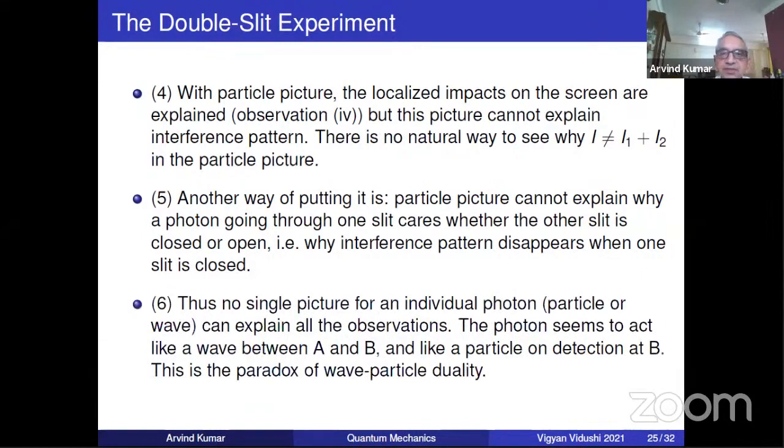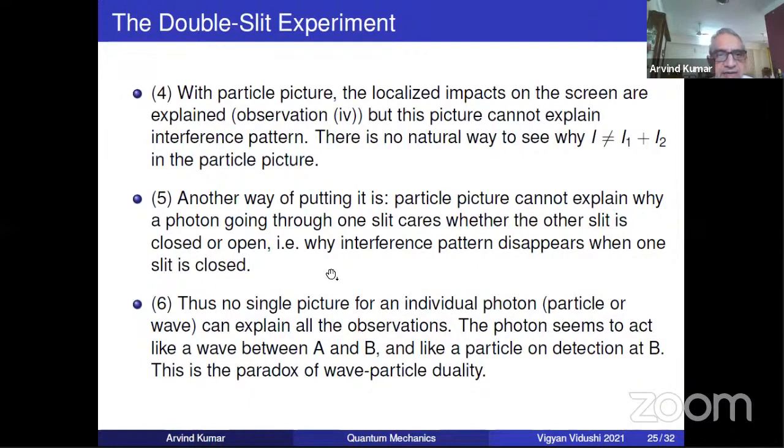Thus, no single picture for an individual photon can explain all the observations. The photon seems to act like a wave between A and B and like a particle in detection at B. So even if you do not follow all the earlier points, please look at it carefully. This discussion is very well given in Schiff, and I would suggest you go to Cohen-Tannoudji, which does an even better job of this. So please go through it. All these are subtle points, so it will not come in just one go.